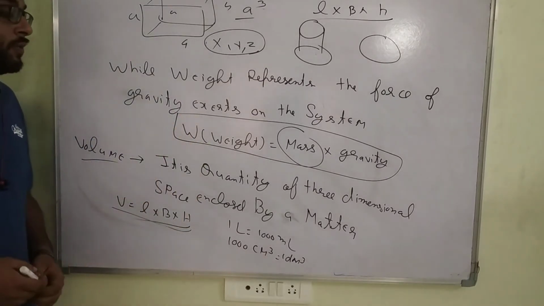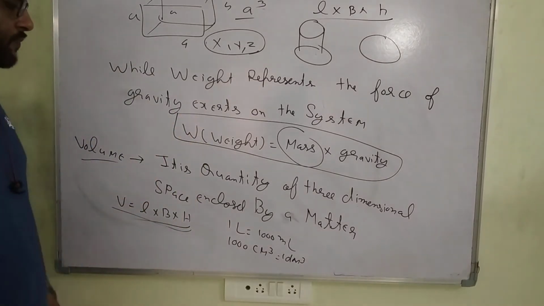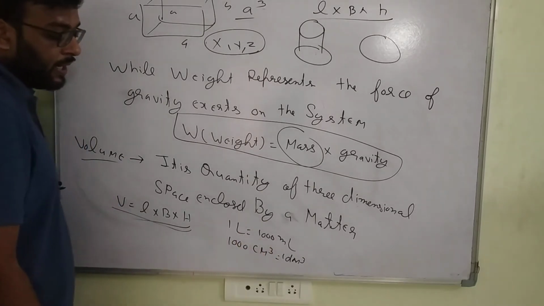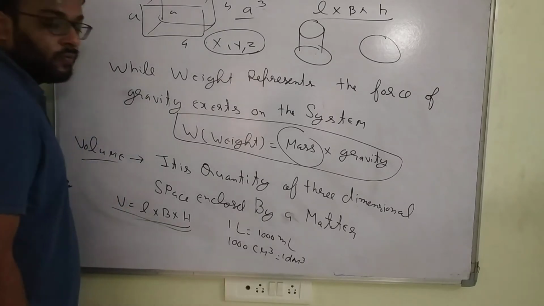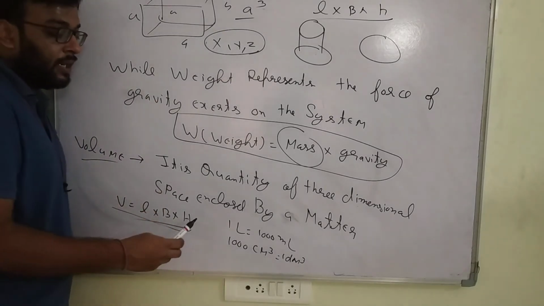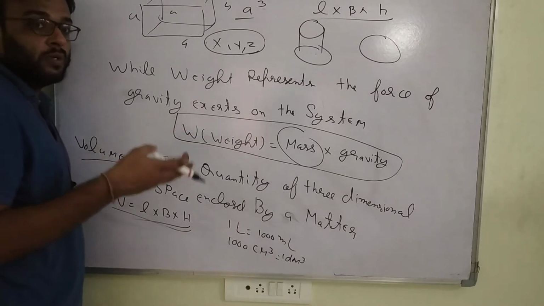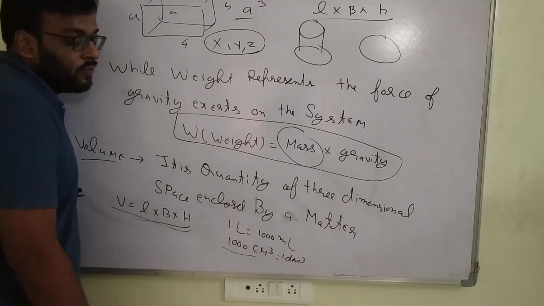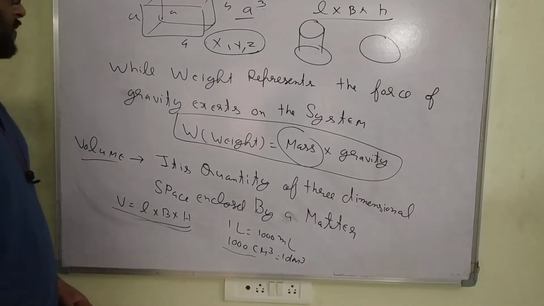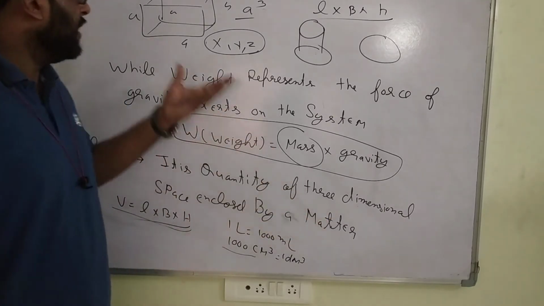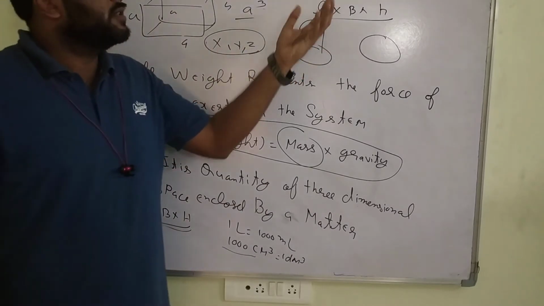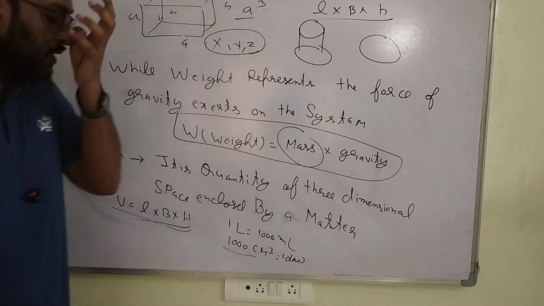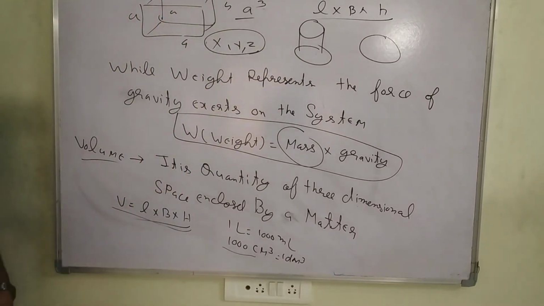There are different units of volume we are considering. 1 liter is equal to 1000 ml, and 1000 cm³ is equal to 1 liter. 1 liter is 1000 ml. 1000 centimeter cube is equal to 1 decimeter cube. So what is volume? It is the quantity in 3 dimensions. It is a 3-dimensional structure. A sphere is also a 3-dimensional structure. So this is the volume.